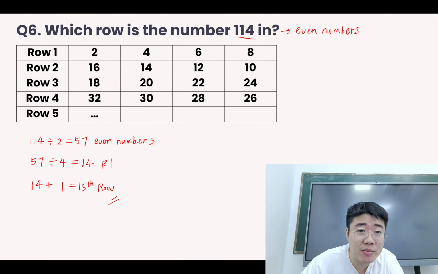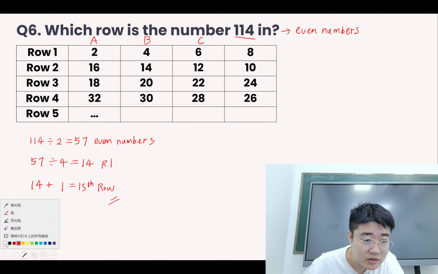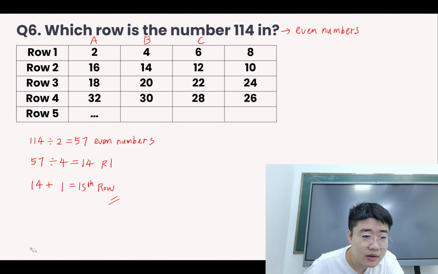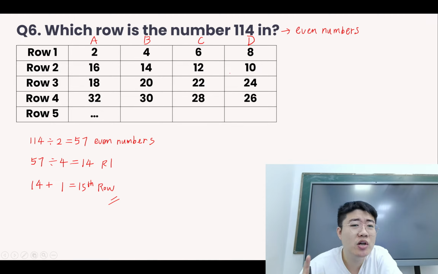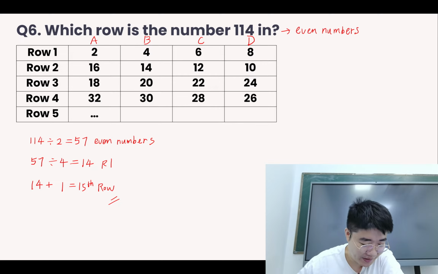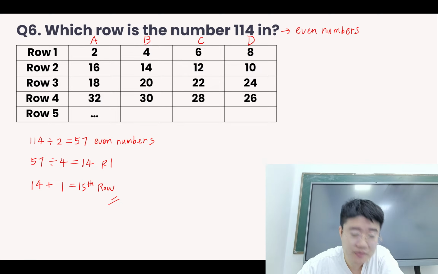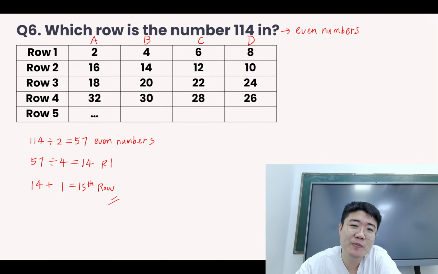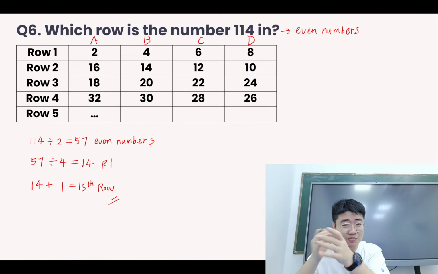Now I'm going to label these columns. I call it column A, column B, column C, and then column D. Column A, B, C, D. So I'm going to ask, which column is the number 114 in? Let's think. Now we are not asking for the rows. We are asking for the vertical columns.